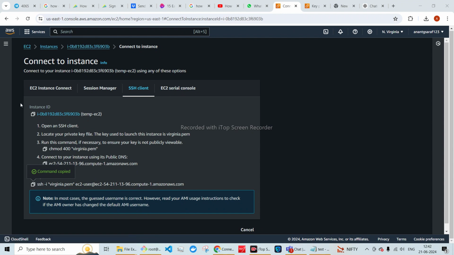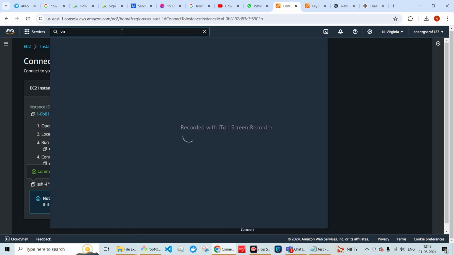But before that, we will create one volume with 2 GB storage. Go to EBS.